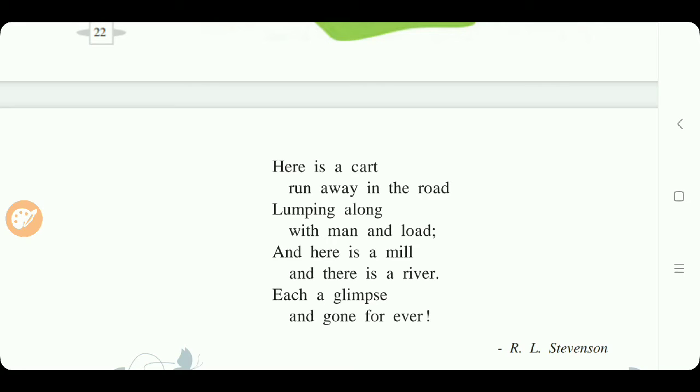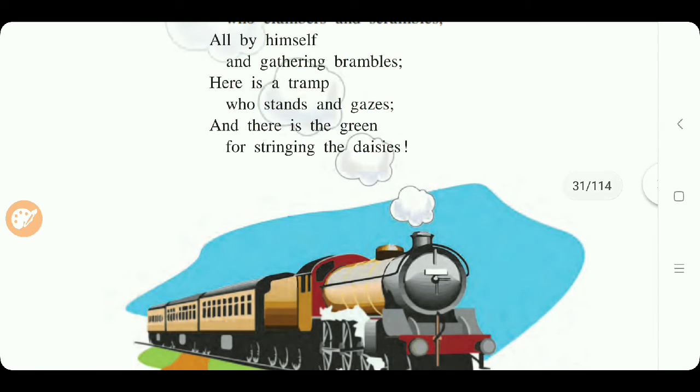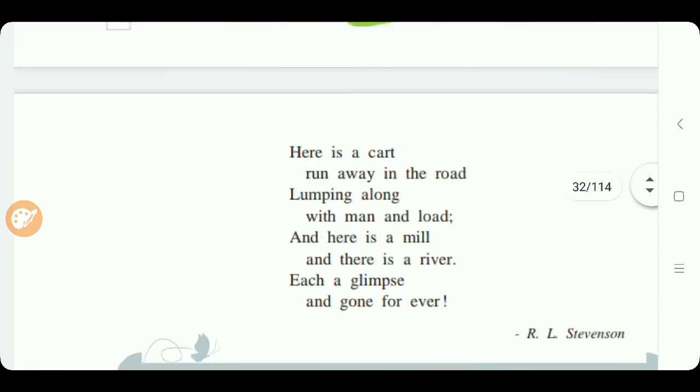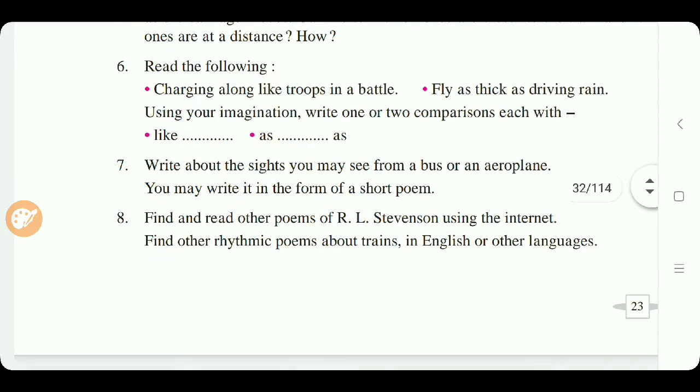Okay, now next is 'and there'. Which are the 'and there' lines? Here you can see: and there is a green, and in the last stanza, and there is a river. These items listed in these lines are at a distance, and they are indicated with the word 'there'.